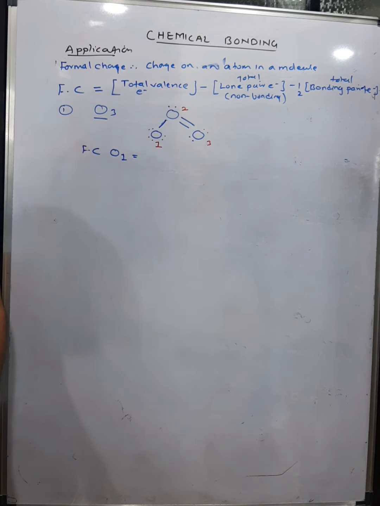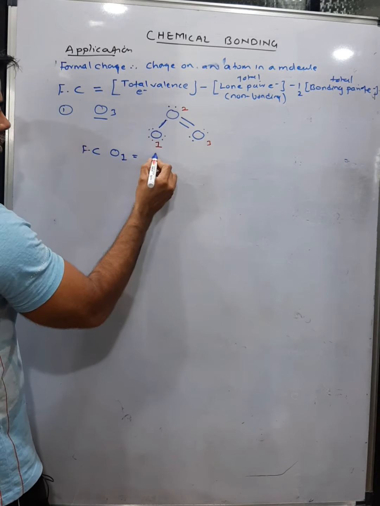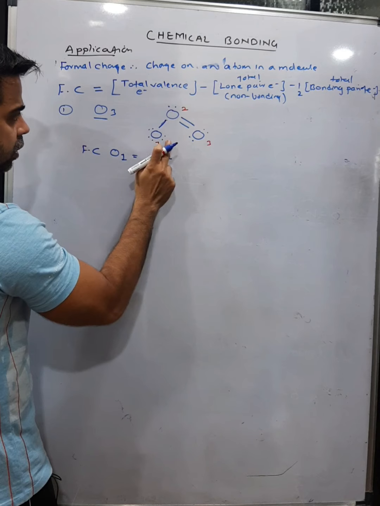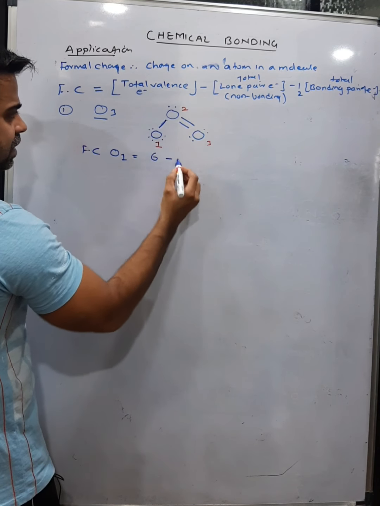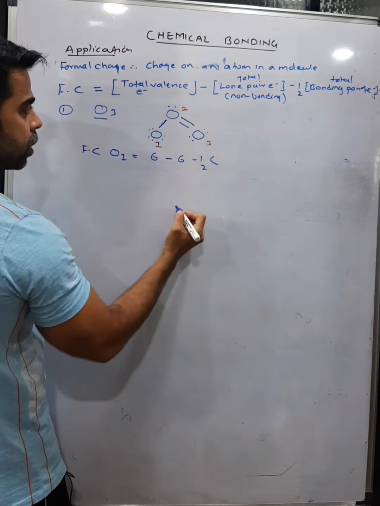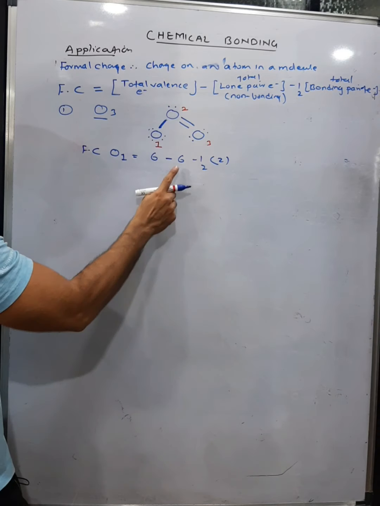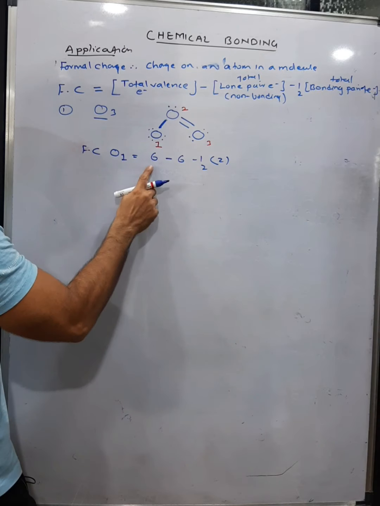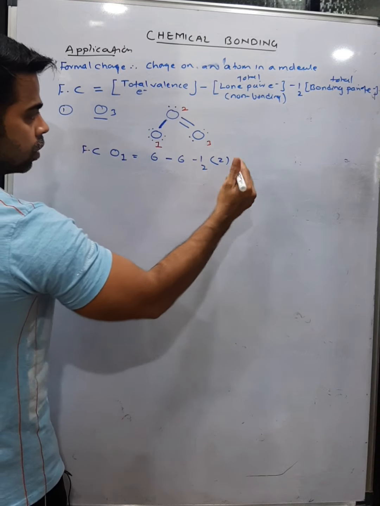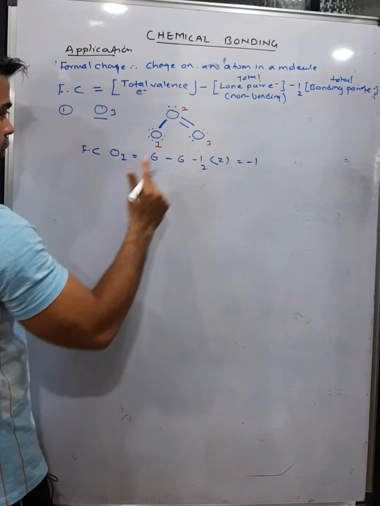Okay, so what is the rule? Total valence electrons. The valence electrons of this oxygen will be 6, minus total lone pair electrons. There are 3 lone pairs, meaning 1 2 3 4 5 6 electrons, minus half of the bonding pair of electrons. So this is a bonding pair of electrons. One bond means 2 electrons. See, for the lone pair I have counted the total electrons, and these are the valence electrons, that is the outermost electrons. And for the bonding pair, the total electrons, one bond means 2 electrons. So now it becomes -1. So oxygen 1 has a formal charge of -1.